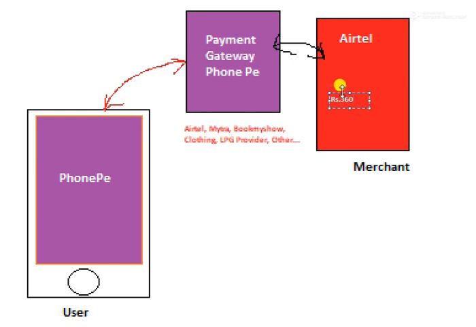The user wishes to make the online recharge through this payment gateway application, and through this payment gateway only the request will be confirmed by this end user.